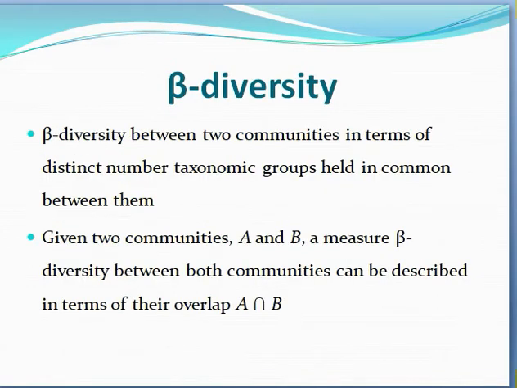Beta diversity between two communities is measured in terms of the distinct number of taxonomic groups held in common between them. Given two communities, A and B, beta diversity between both communities can be described in terms of their overall A and B.